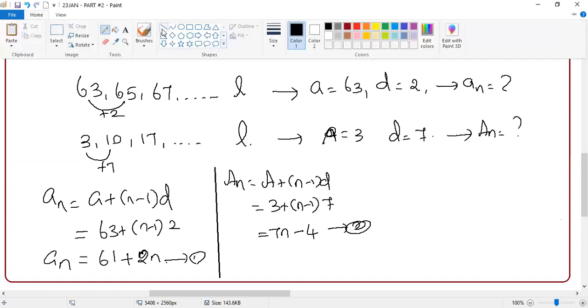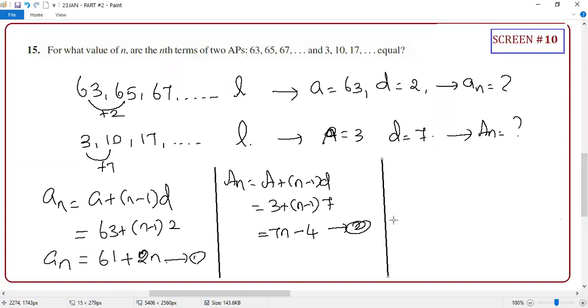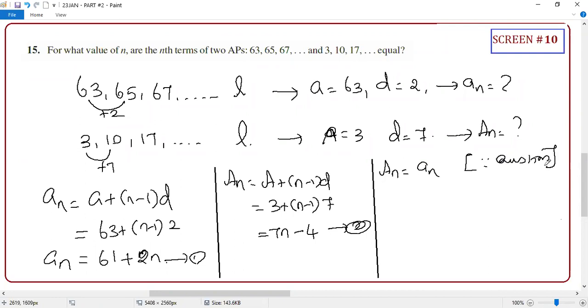So basically, what they said is that this nth term and this nth term both are equal. According to the question, AN equal to AN. It's from the question. It's not our own assumption. Correct or not? So 7N minus 4 is equal to 61 plus 2N. Guys, 7N minus 2N is 5N. 61 plus 4 is 65. So N equal to 13.